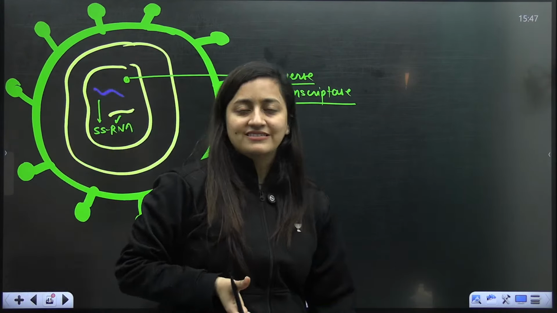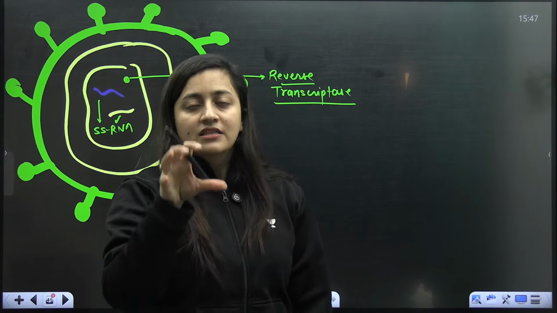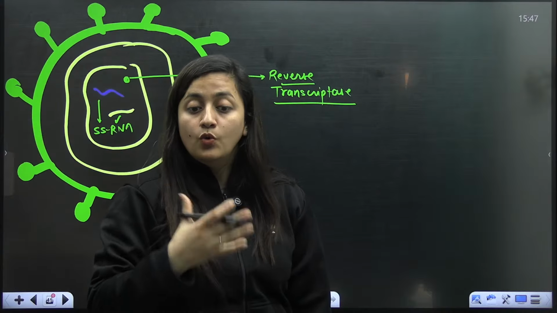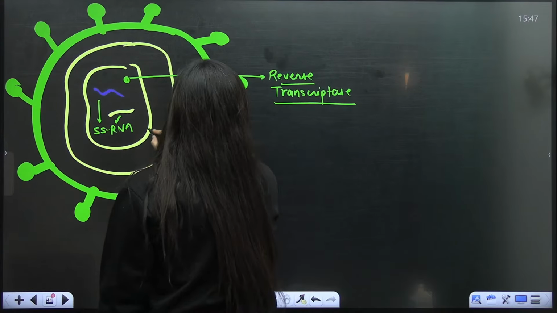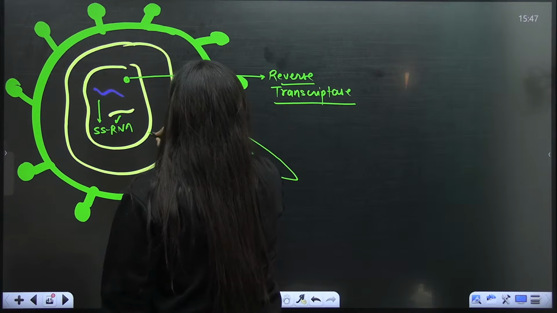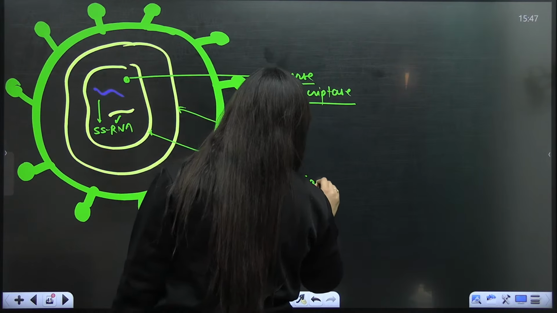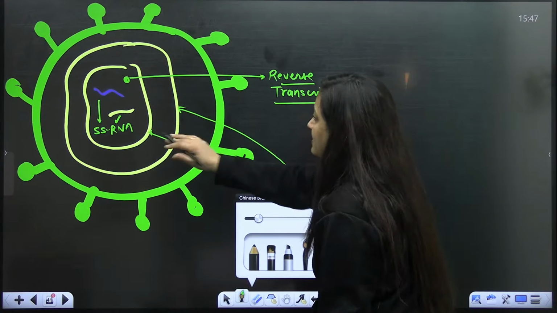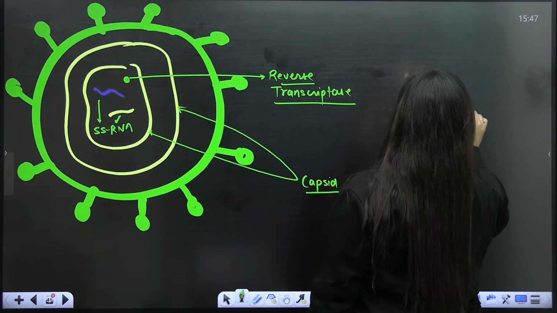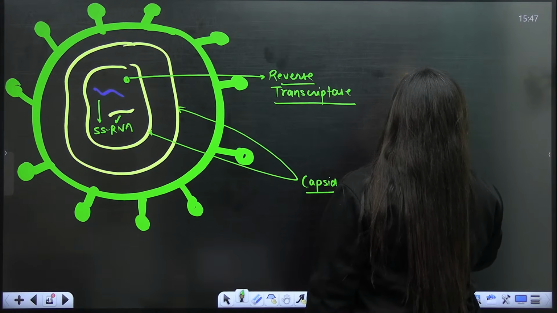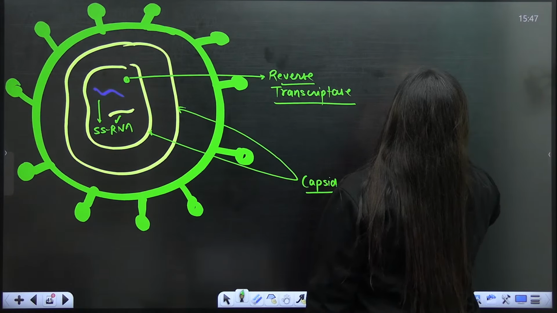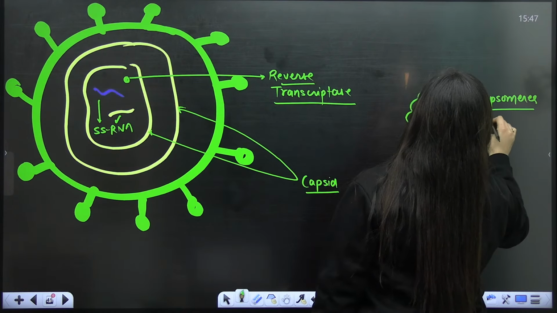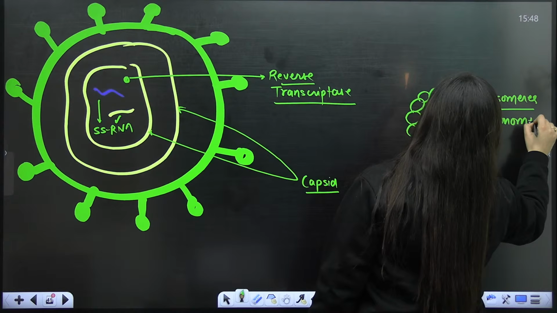We know how viruses act. They enter the host cell, hijack the host machinery, and use the host machinery and enzymes to make their own DNA. This is what the HIV virus is going to do. First of all, remember that this is the protein coat covering it. We call it the capsid. The capsid is the protein coat that protects the genetic material. The capsid itself is made up of monomers called capsomeres. Capsomeres together form the capsid.